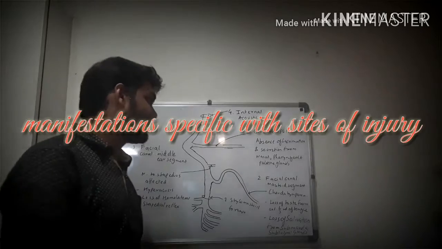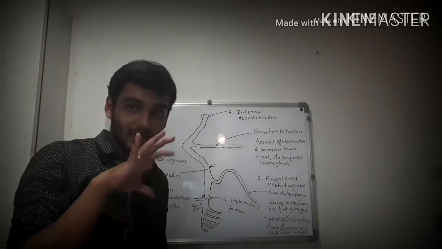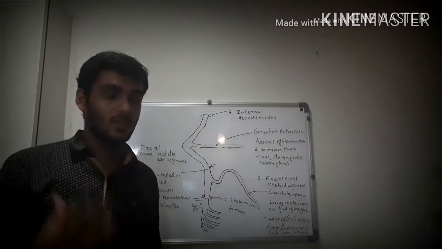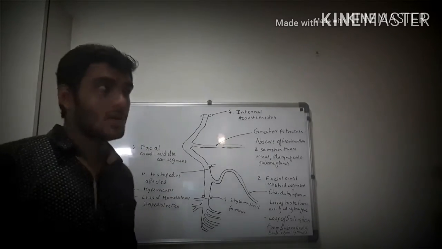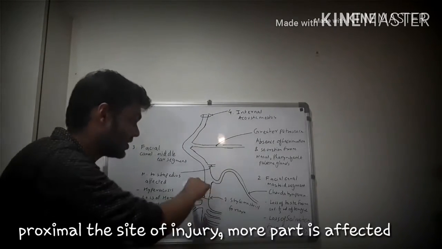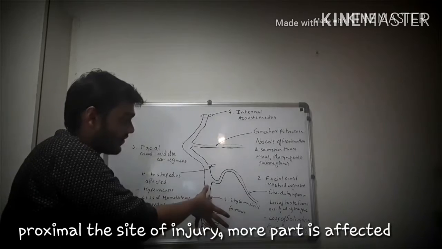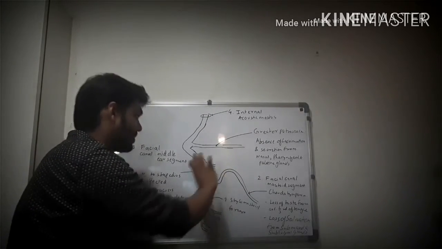Now we shall discuss the various sites of injury and the particular symptoms of each site of injury. Before discussing those sites, let's understand a simple rule: the more proximal the injury occurs, the more part will be affected. For example, if injury occurs here, this much part will be affected. If the injury occurs here, then this much part plus this much part will be affected.